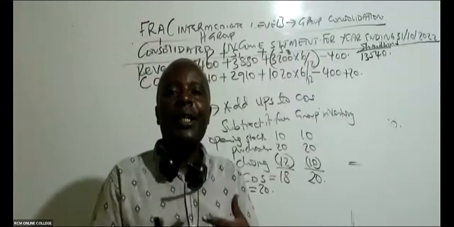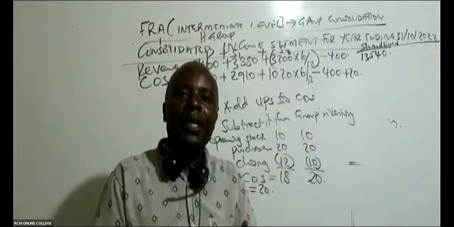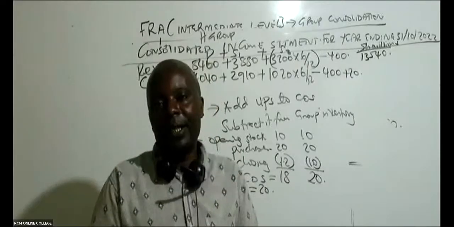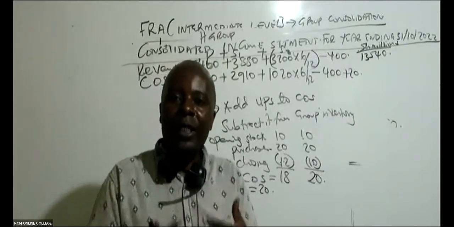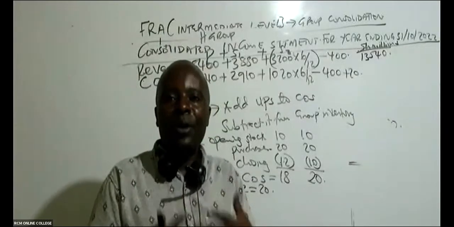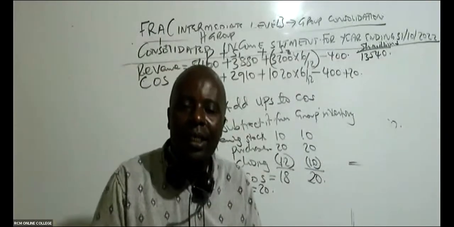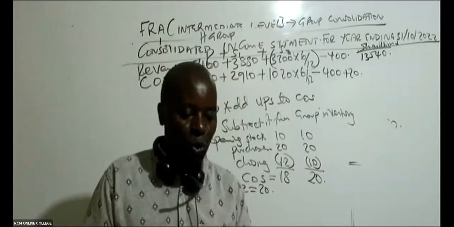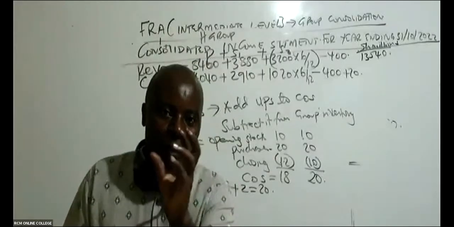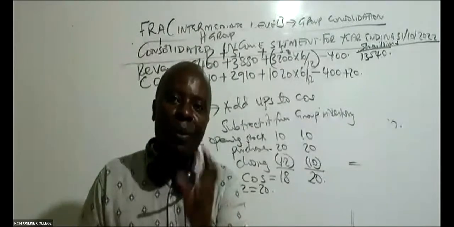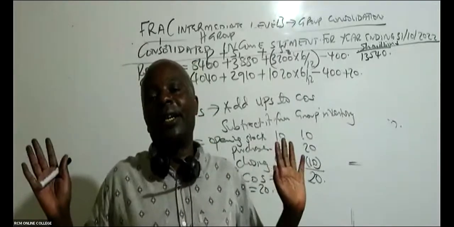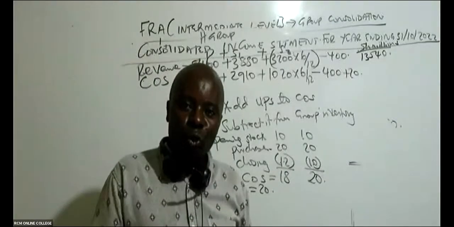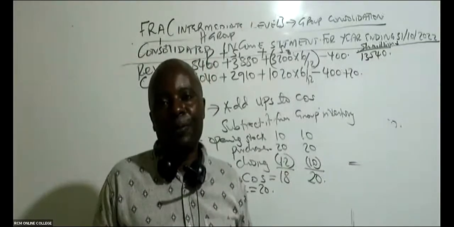Cost of sales depreciation will only be for production equipment, for example production factories, production machines, anything enabling us to produce this good and put it to a point of sale. So it is property, plant, and equipment depreciation only that shall be charged to cost of sales.